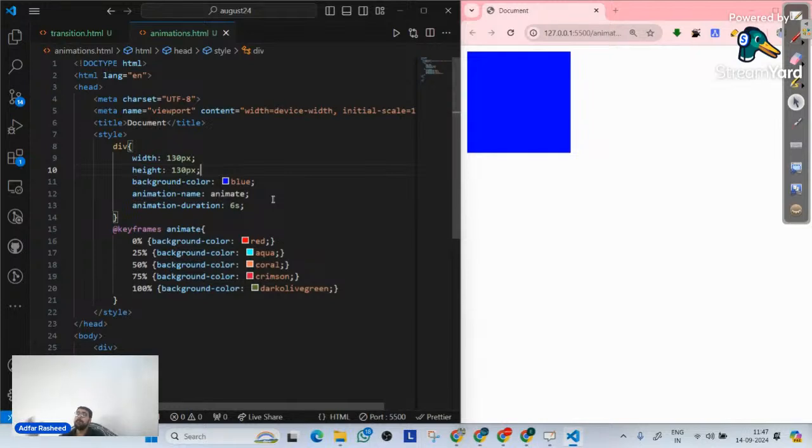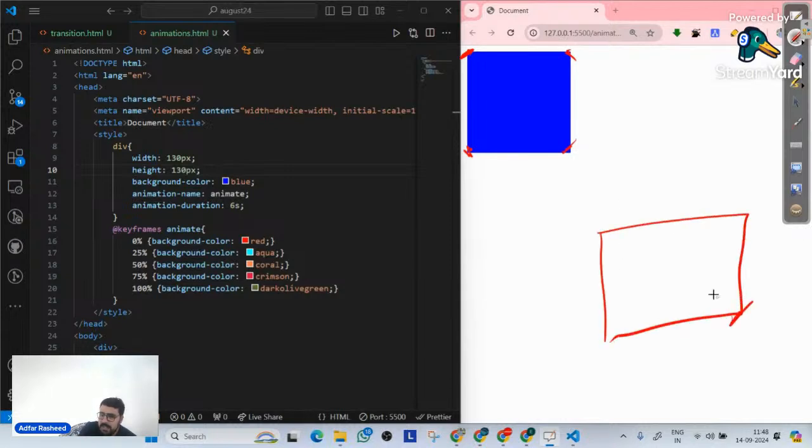So how can we implement such animations inside our website? That's something we need to understand. But even before I implement that with the help of animation, I want to ask you one very important question. I want to change the position of this particular div from here to here. At this point of time the div is here. Now I want to change its position and put the element here. So how can I do that? That's my question.